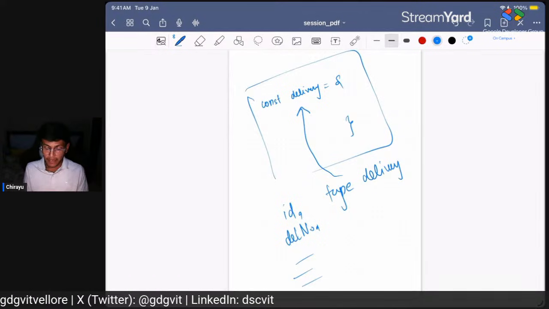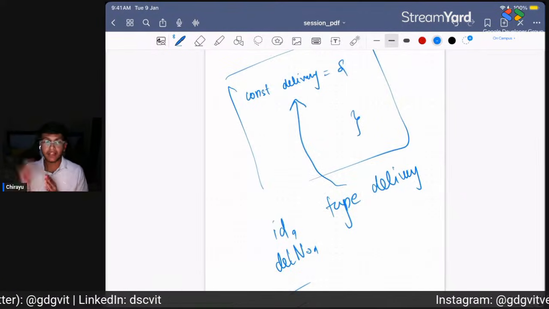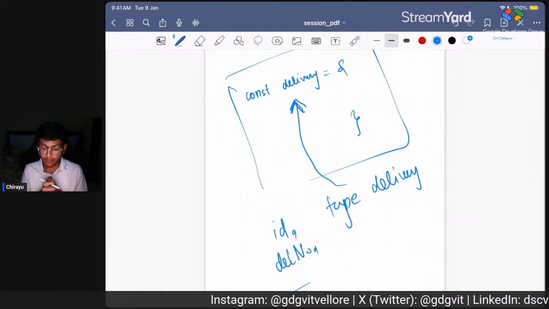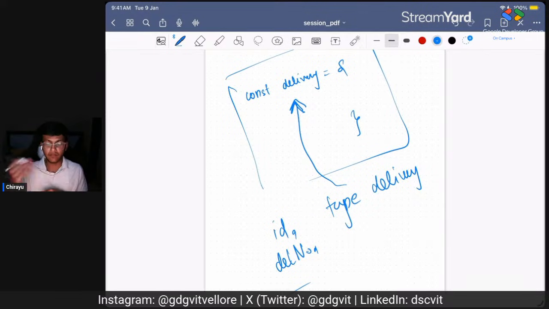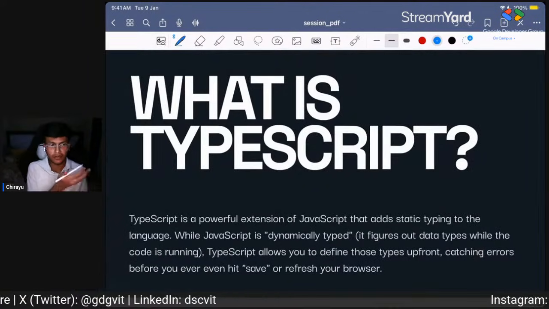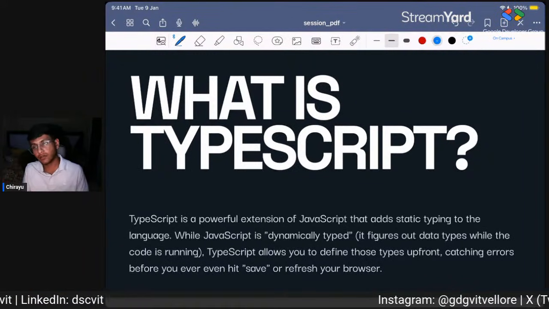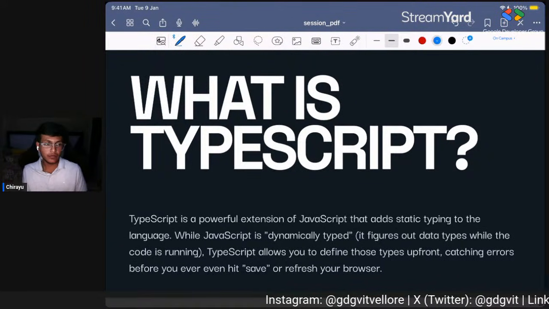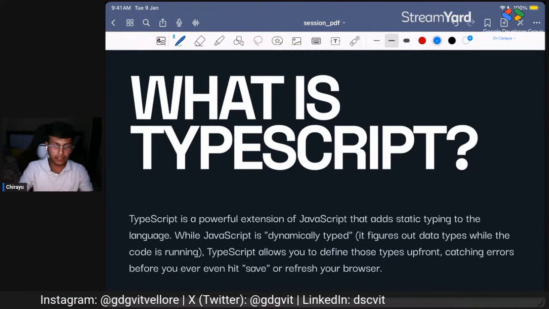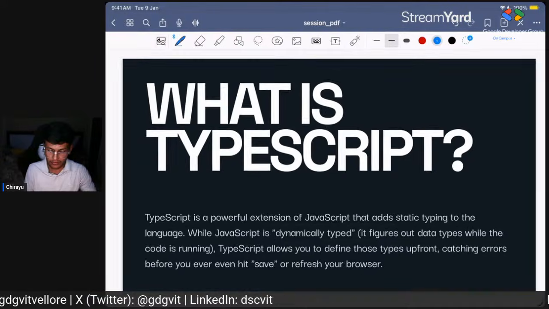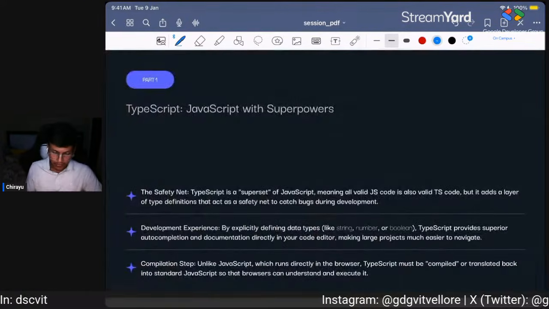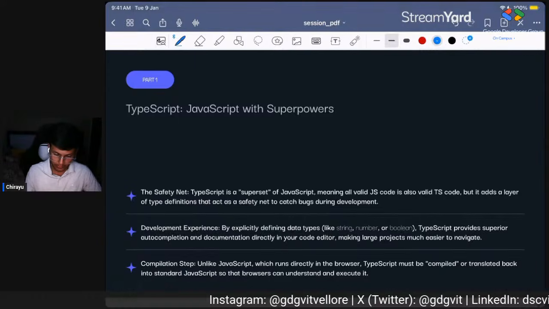This makes our life easier when we are actually writing the code. It can actually help with the suggestions while we write the code. So that's basically TypeScript. Everything that is written in TypeScript needs to be compiled to native JavaScript to be shown and executed, right? So obviously JavaScript is needed. This is what TypeScript is. Basically, we define types and everything. Yeah, we have already talked about it.